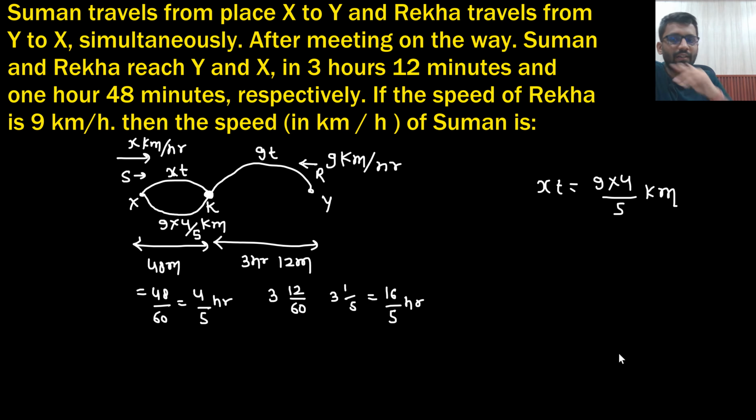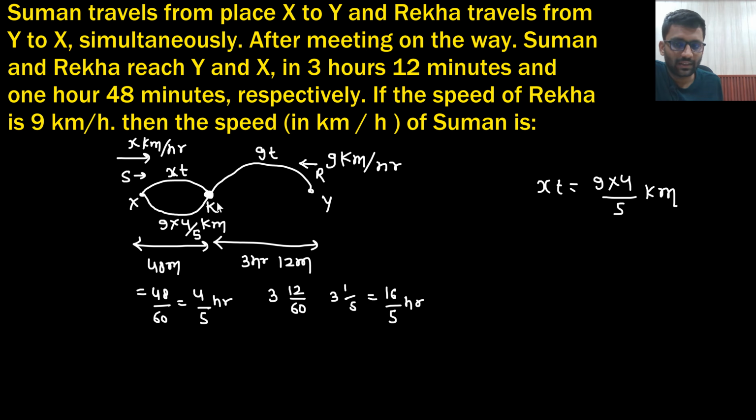Let's start again. She was going with the speed of x in time t, so they must have reached point K. And she was going with 9 km per hour in time t, she must have reached here. Now what they are saying, from K to X, Rama is going with 9 km per hour and it will take her 4 by 5 hours. That means the distance would be 9 into 4 by 5 km. So xt is equal to this much.